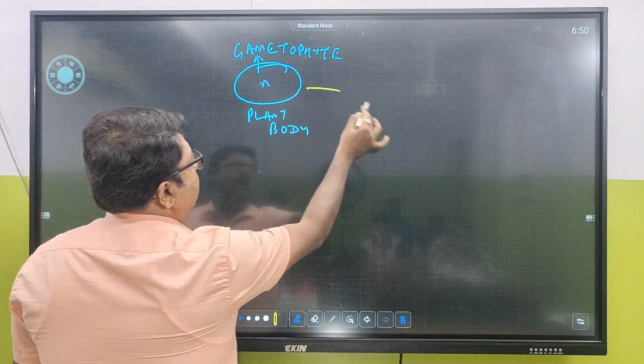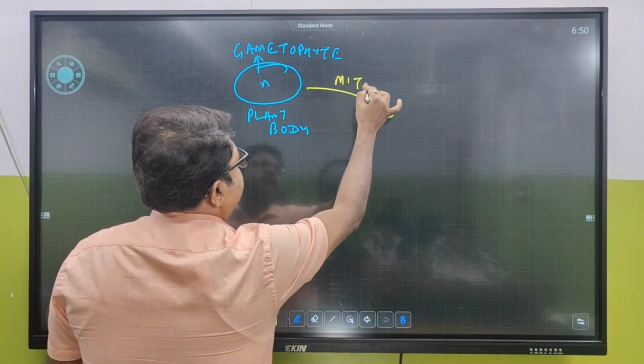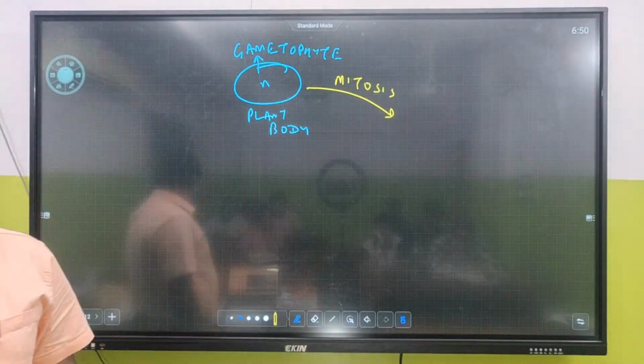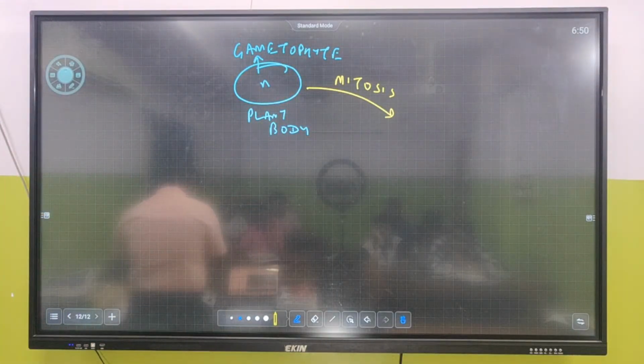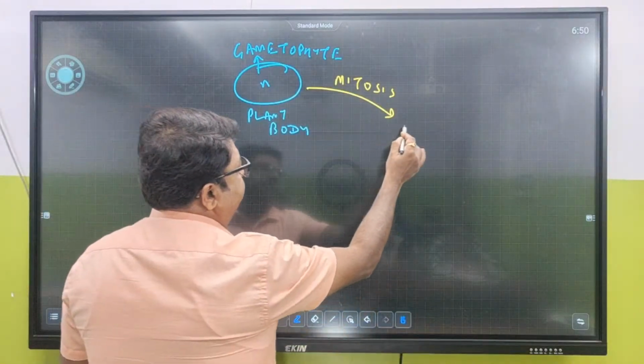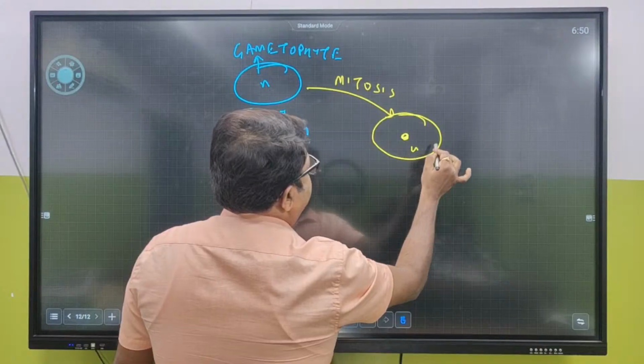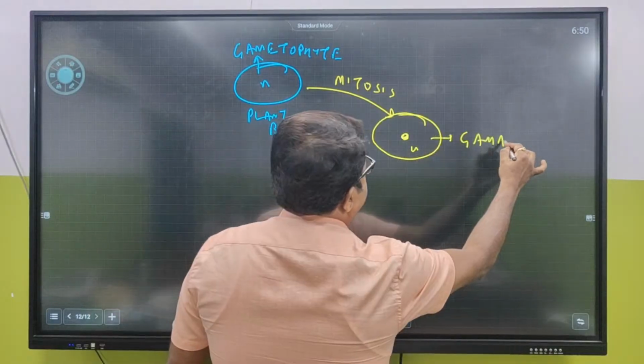So what will happen in this gametophyte? Mitosis will happen. The gametophyte is going to show mitosis and form what? Form gamete.